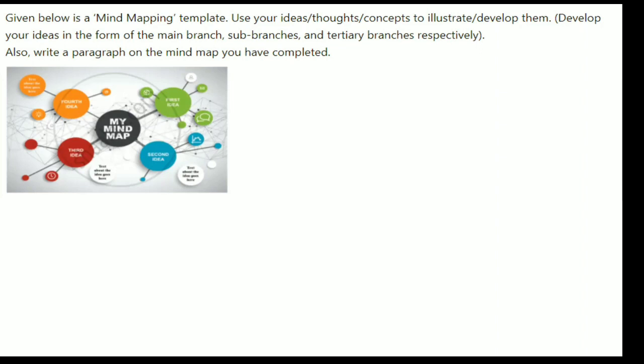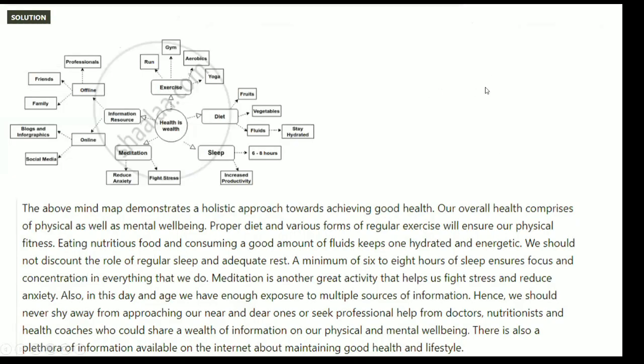Okay, see the template very carefully. Now, how are you going to do it? See, I have created this mind map on health. Okay, health is wealth is my main topic. I created sub branches: exercise, diet, sleep, meditation, information resource. These are my sub branches. Then I created tertiary branches.